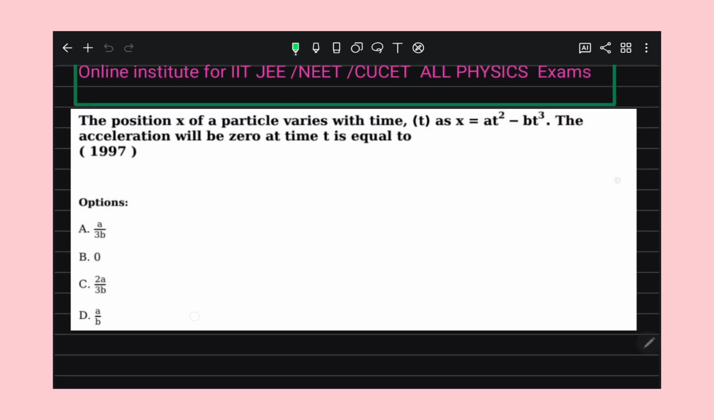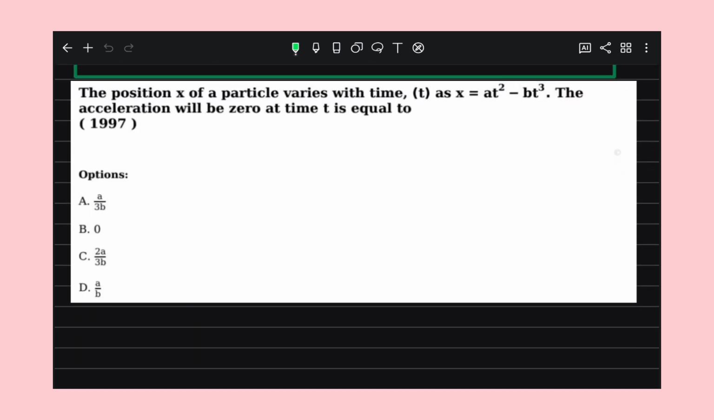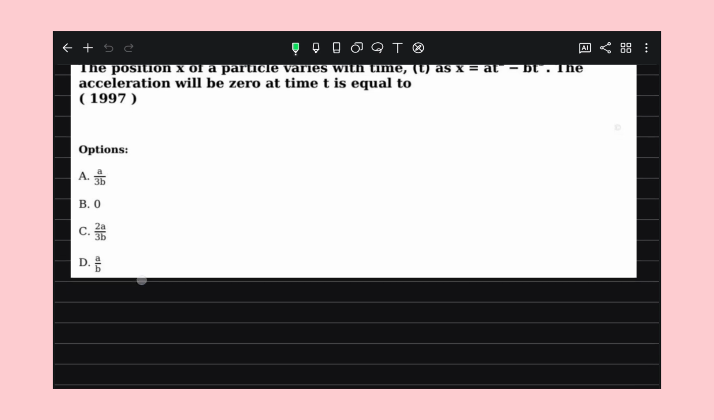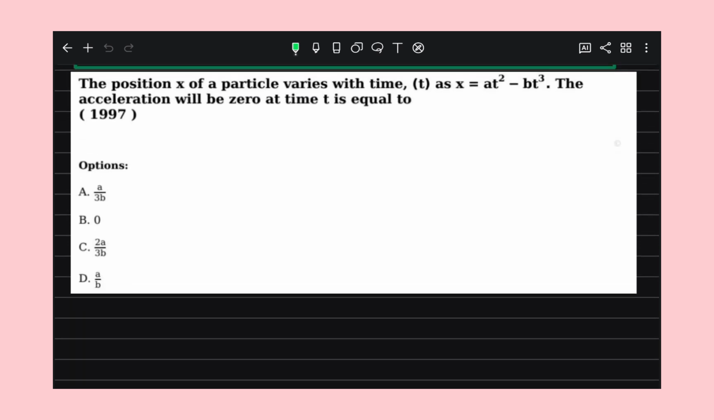Look, the position of a particle varies with time as given, and they are asking at what time the acceleration will be 0. They have given the position of the particle, x equal to at square minus bt cube, and they are asking the acceleration will be 0 at what time? That means we find the time at which the acceleration becomes 0.